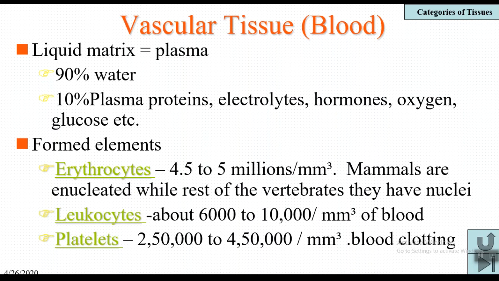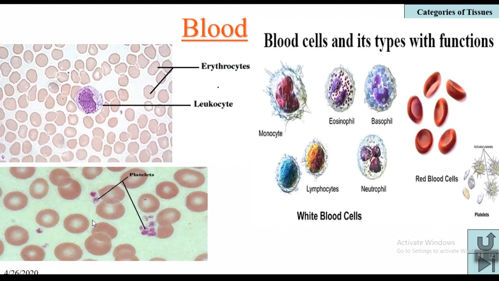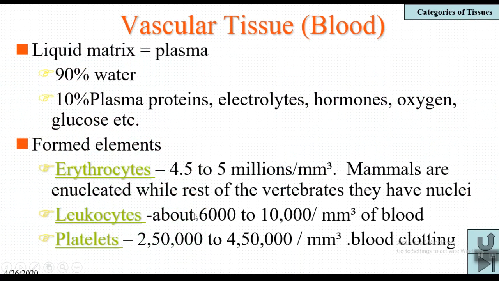Coming to the second one, leukocytes. Leuco means white, so because of their color they are called leukocytes. They are white blood cells. They are further classified into granulocytes and agranulocytes. Granulocytes are further classified into basophils, eosinophils, and neutrophils, and agranulocytes are further classified into monocytes and lymphocytes. The count of leukocytes is 6,000 to 10,000 in each cubic millimeter of blood.